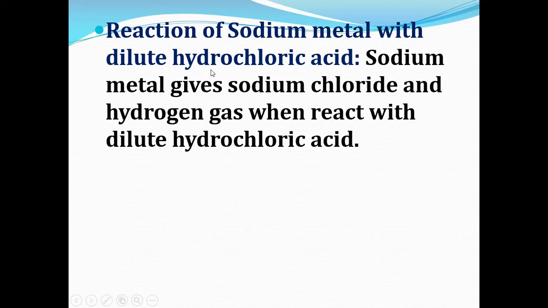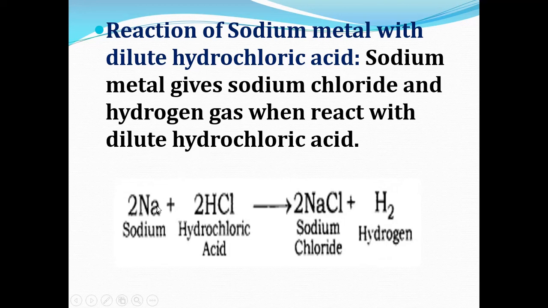Sodium reacts with dilute hydrochloric acid and forms sodium chloride and hydrogen gas. You know, sodium chloride is the salt of sodium, isn't it? So this is the reaction which takes place between sodium and hydrochloric acid. Na plus HCl gives NaCl plus hydrogen.